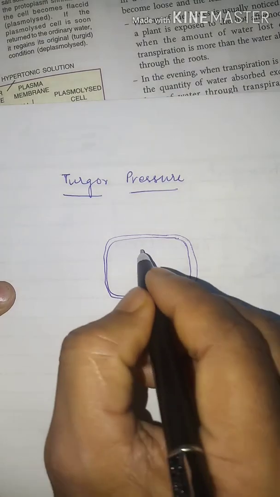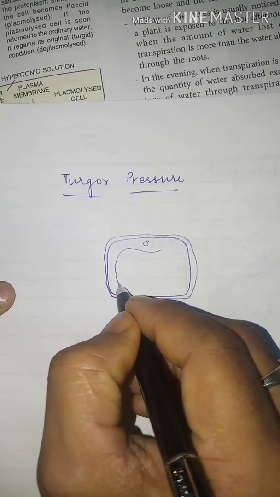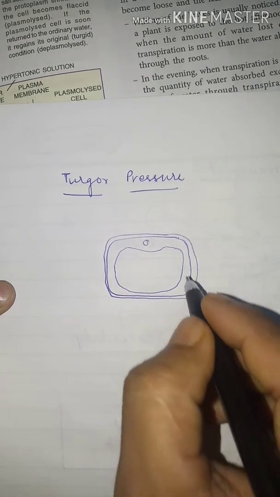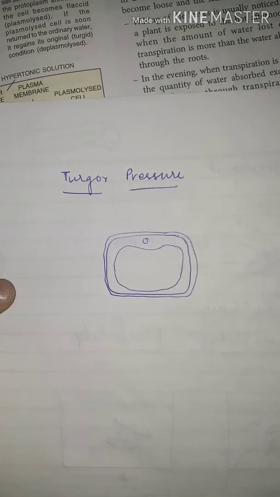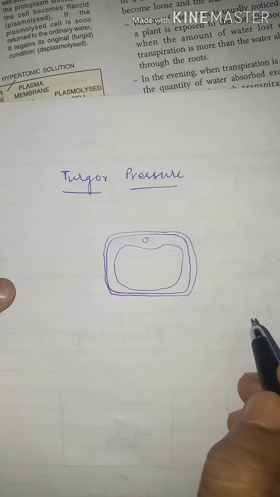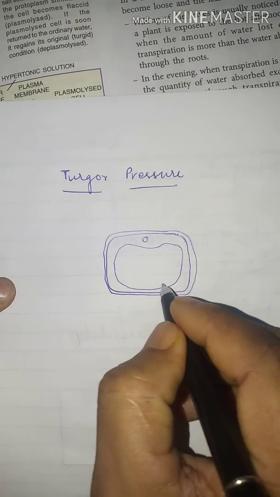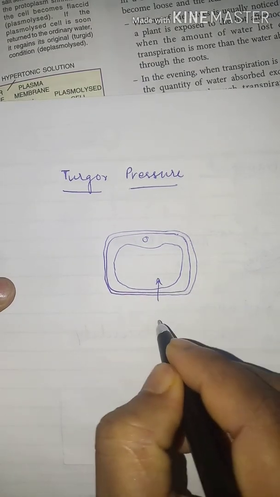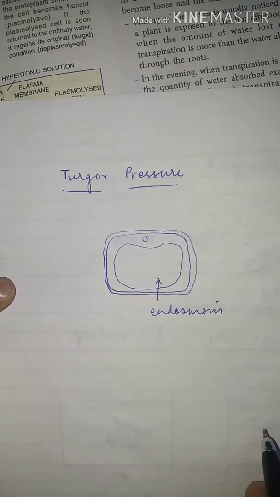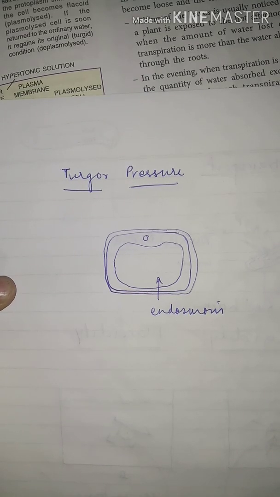Here I have drawn one cell, obviously a plant cell having a large vacuole. So when a cell is placed in a hypotonic solution, endosmosis occurs, and due to endosmosis the cell reaches a condition when it cannot accommodate any more water.